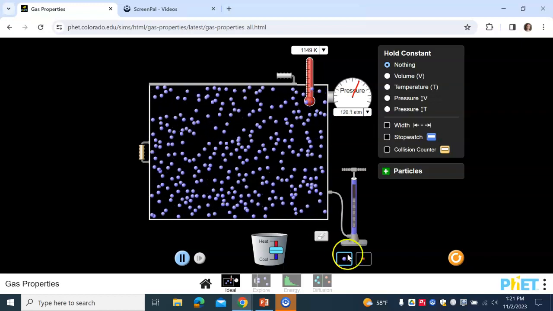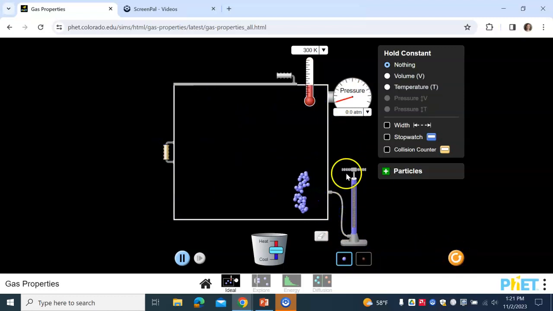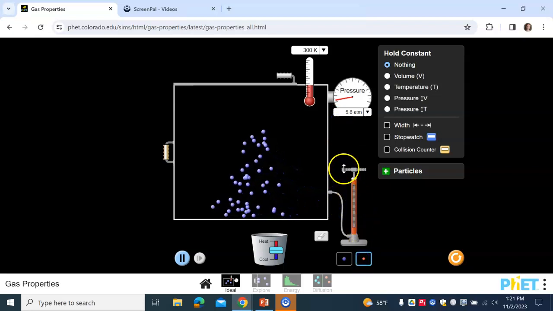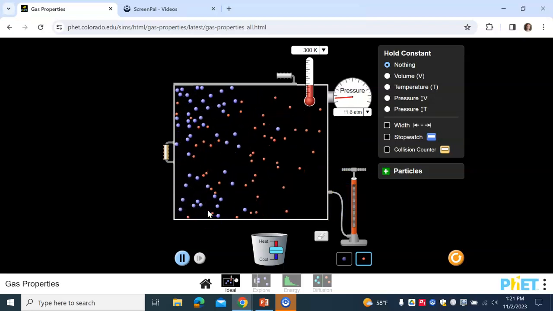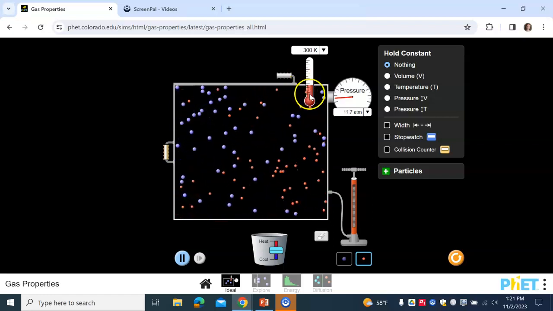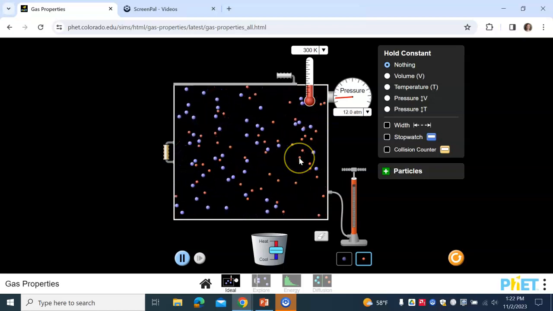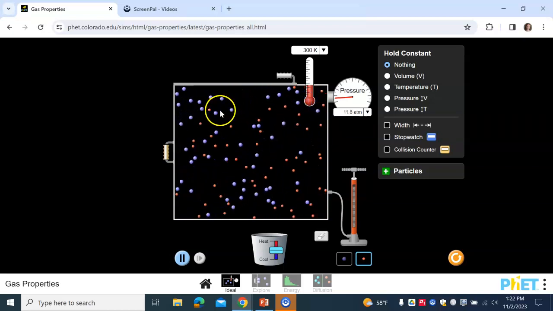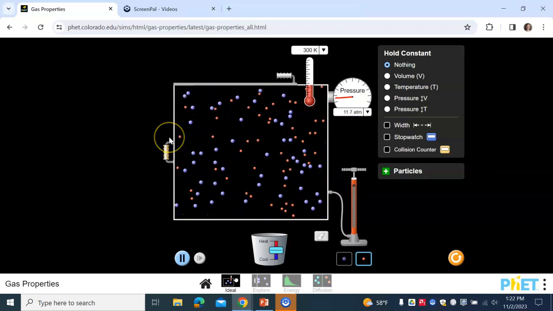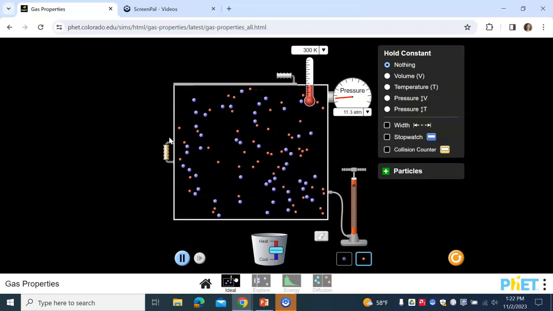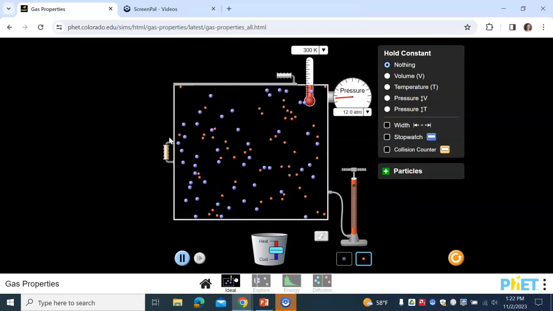The other thing that I want to look at, let's just reset this real quick. I'm going to put some of those larger molecules in there, and then I'm going to put some smaller molecules in there. Something you'll notice with the smaller molecules is they're actually moving faster. But temperature is directly related to the kinetic energy of these molecules. If you think about larger molecules, it's going to take more energy to move something larger than it does something smaller. And so the smaller gas molecules are going to be moving around a lot faster because it takes less energy. Their energy can go fully into kinetic energy so they're going to look and move faster.